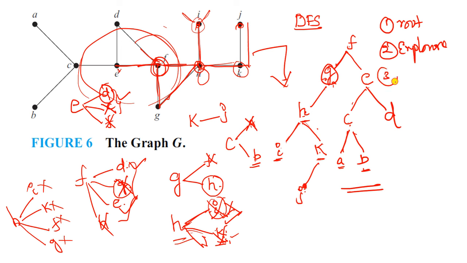And the third one is, you have to check whether that particular vertex is already visited or not. If it is already visited, then you should not take it. If it is not visited, then you can take it and then explore it. That is the next step. You have to do this process until you reach the last vertex or until you visit all the vertices in the graph. Okay, this is very, very simple.